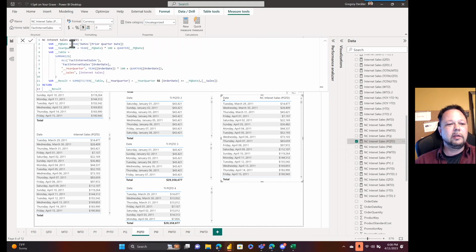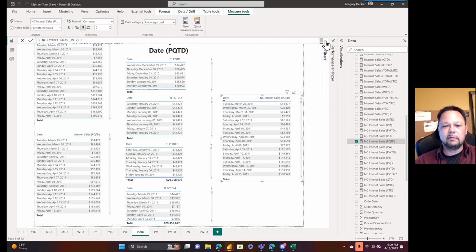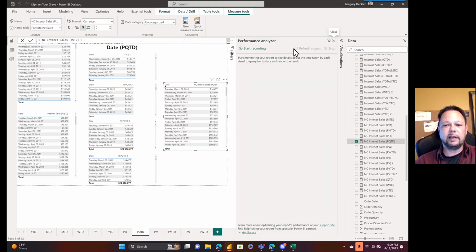Wow, looks very similar to all the rest of the stuff. We grab our prior quarter date, our helper column. We create a year times 100 plus the quarter. We do the same thing in our summarize. We create that same column, and then we compare them, and less than the prior quarter date, PQ date, and we get this guy. So let's go ahead and fire up the performance analyzer.